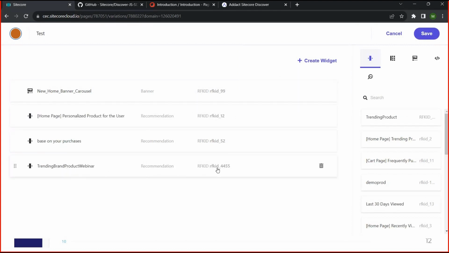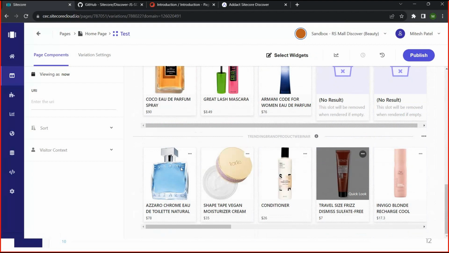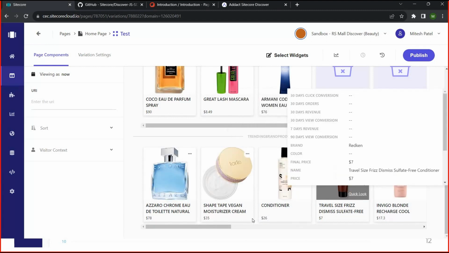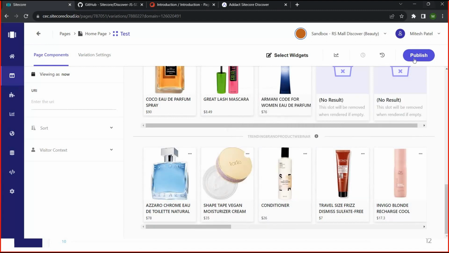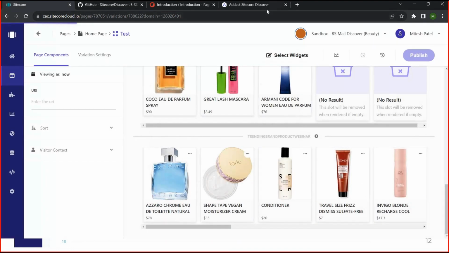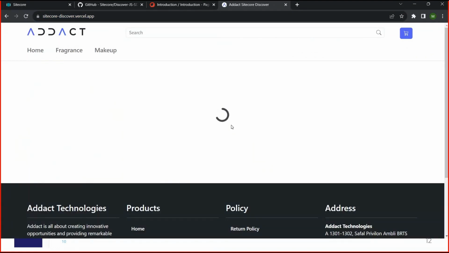Trending brand product webinar, we have created RFCAD 4455. So it will automatically come in the list we already created. Let me save this one. So you can see this list is coming, and you can also see the preview. The first product we already pinned, and other products are coming based on this recipe's algorithm. Let me publish this one. Let me refresh this website.